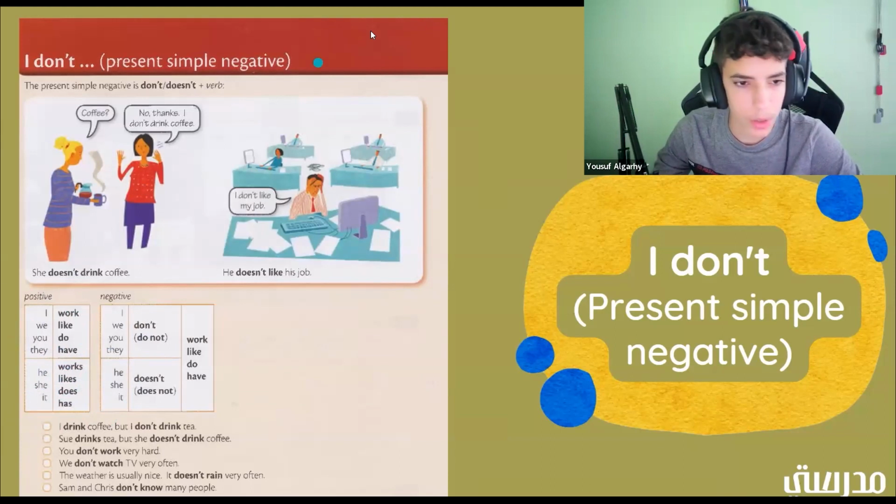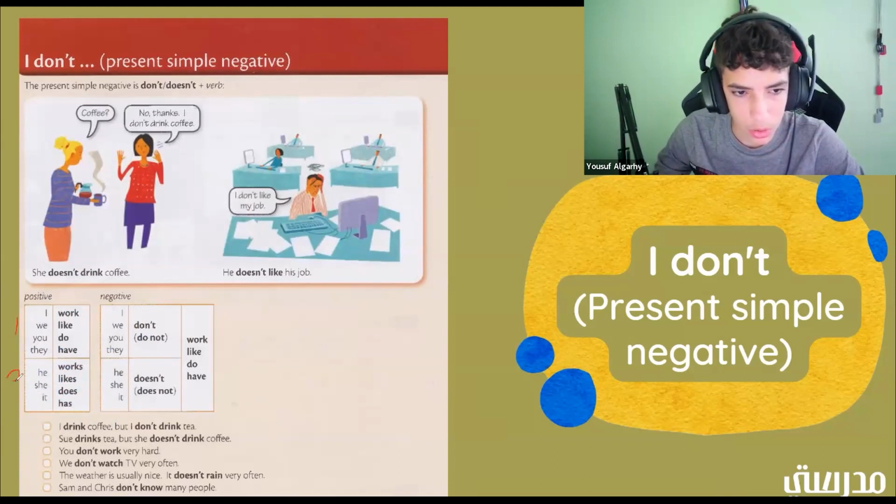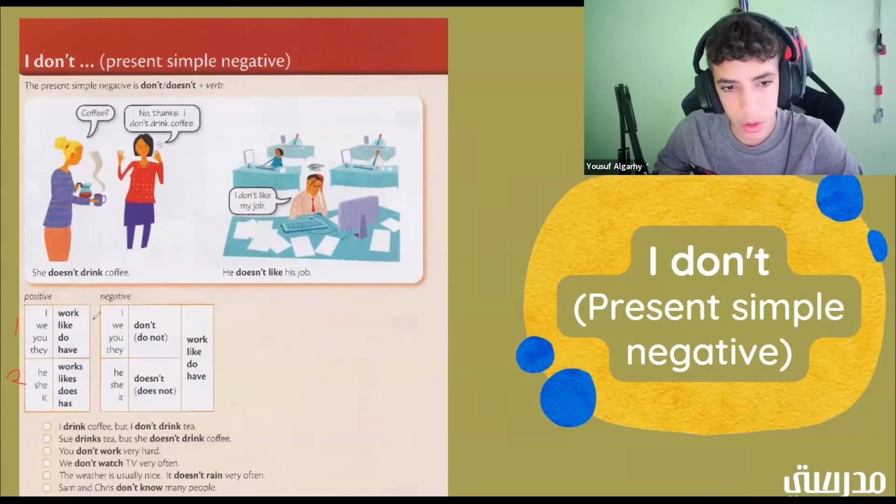I'm going to go ahead and number them really quickly. So I'm going to write 1 and 2 for the questions down here, and I'm also going to number this one 1 and 2. Now we have I don't, and don't is do and not combined. So I don't work, I don't like, I don't do, I don't have.